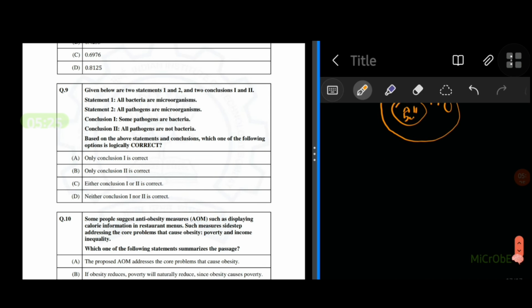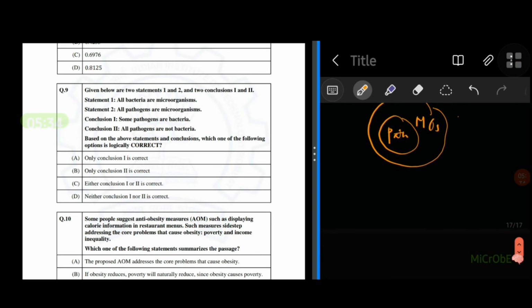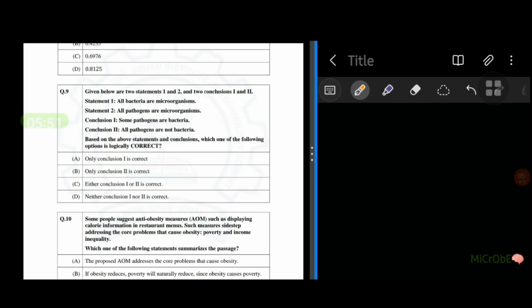Now we are saying that all pathogens are also microorganisms. So from that it's given that some pathogens are bacteria. Conclusion is some pathogens are bacteria. According to our question, the conclusion given is some pathogens are bacteria. We know in reality that some pathogens are bacteria, but from the given statement, is it possible to say that some pathogens are bacteria?